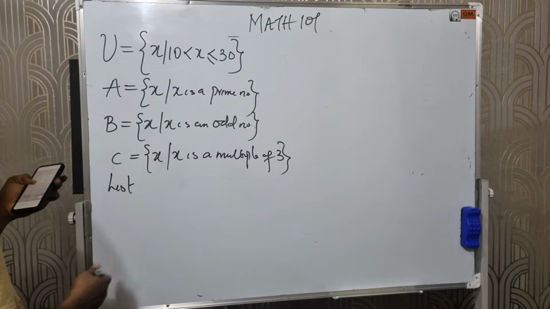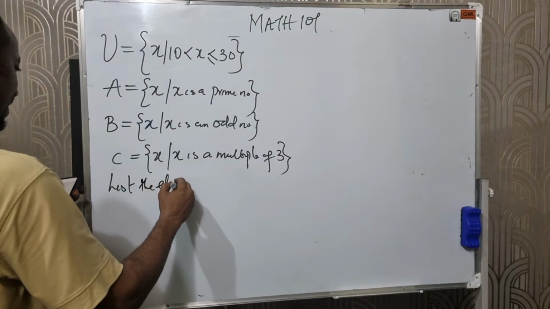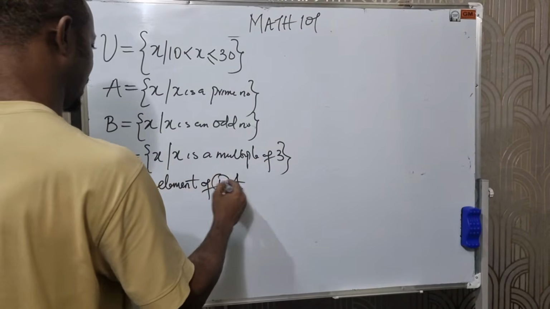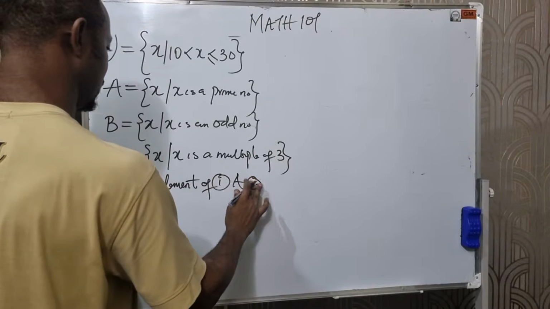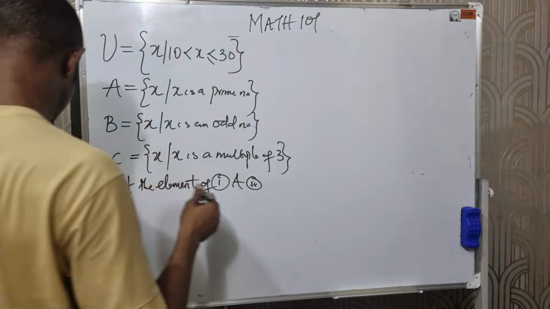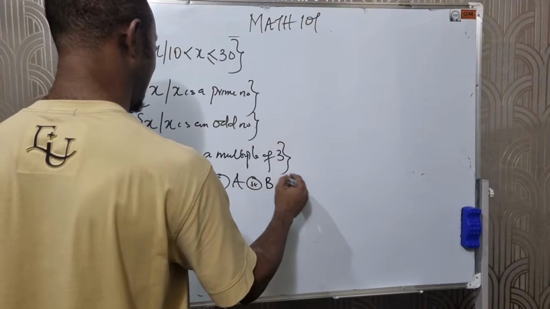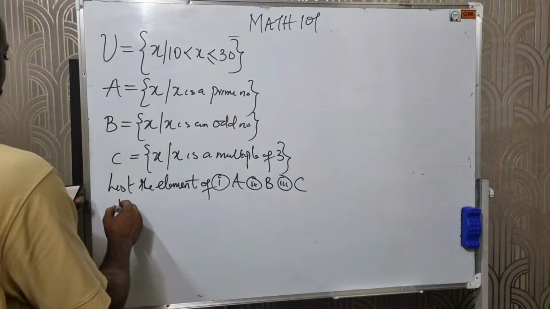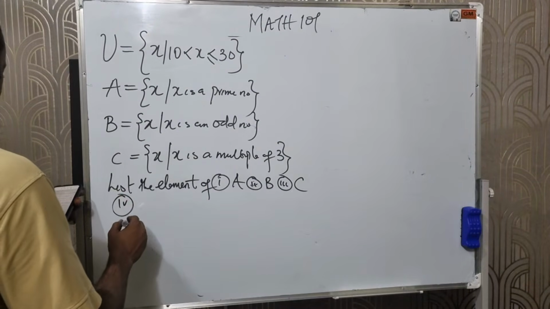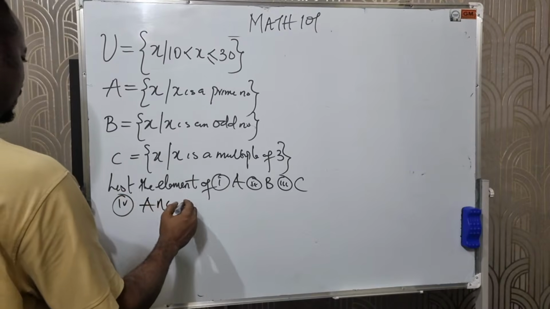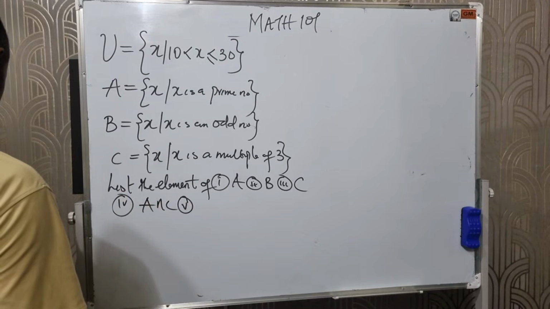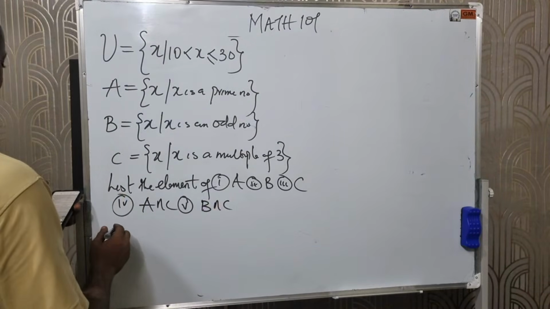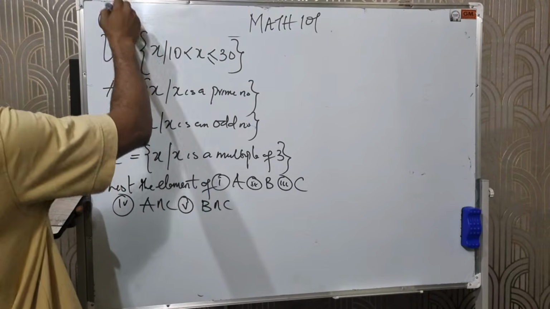The first one says list the elements of I, A, II, B, III, C, IV, A intersection C, V, B intersection C. Then the second question says, this is question A.